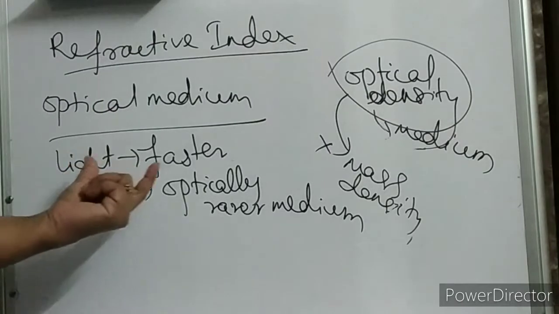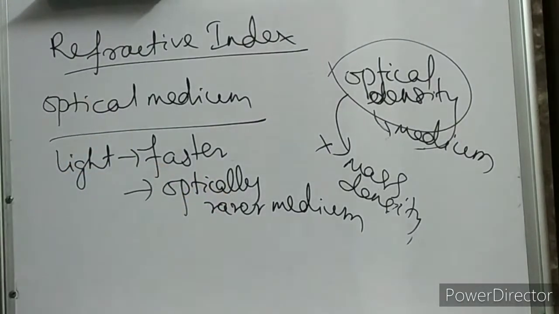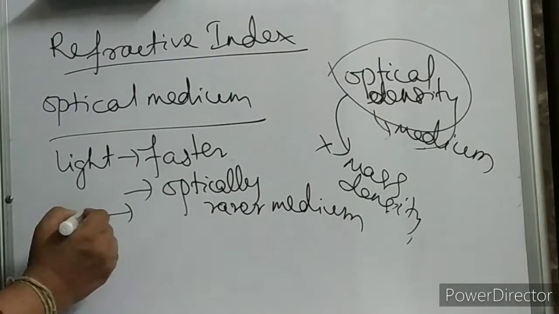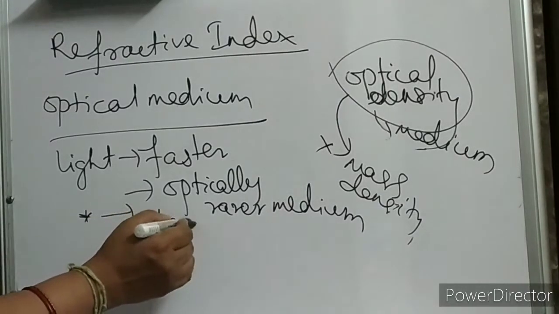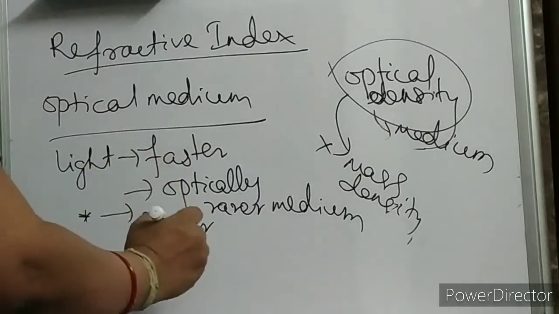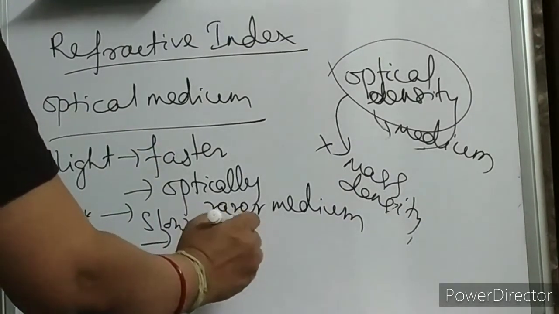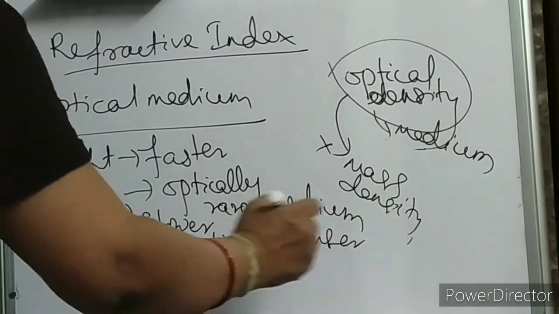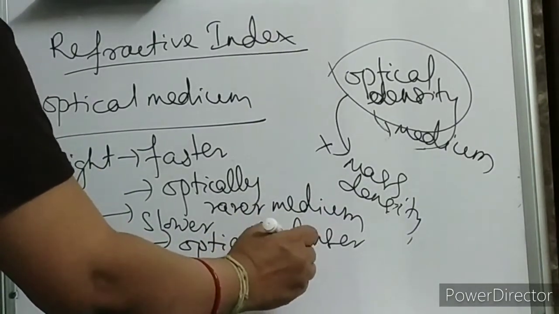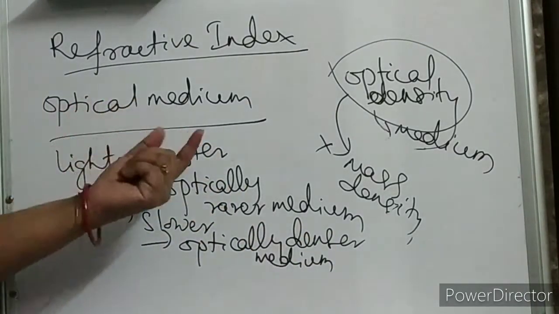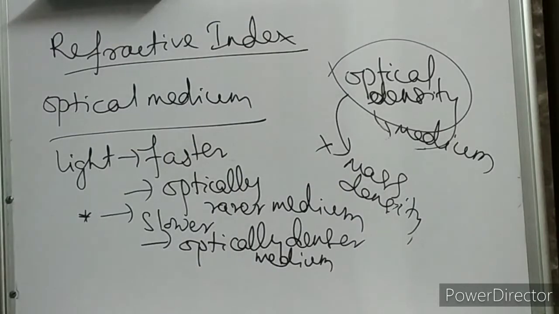And when the light travels slower, that means it is an optically denser medium. Hope I am clear with these two differentiations: what is an optically denser medium and what is an optically rarer medium.